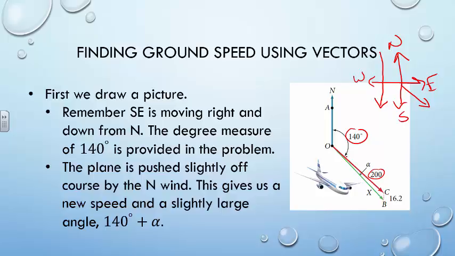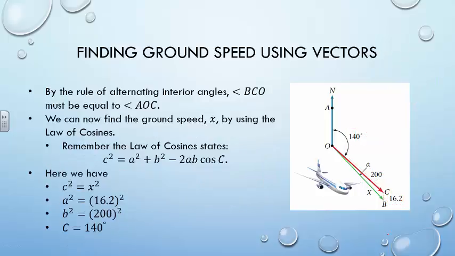So we draw our second vector, this green vector labeled B, below C, because that's the direction the plane is being pushed. This little dotted line here is the 16.2 miles per hour that wind is pushing the plane. We do not know the ground speed of the plane, x, which is associated with this green vector B. We've made a triangle. We have 200 on the red, 16.2 on this dotted orange, and x running along this green. Now that we've set up our picture, we can start to put things together to find the ground speed.